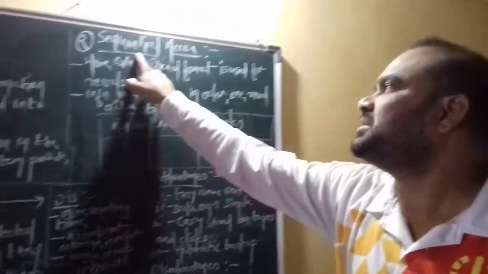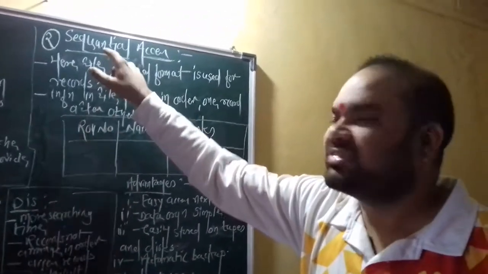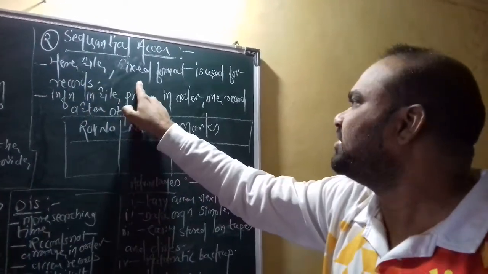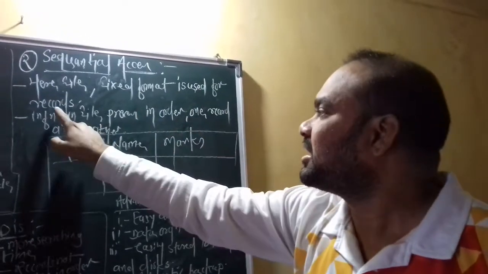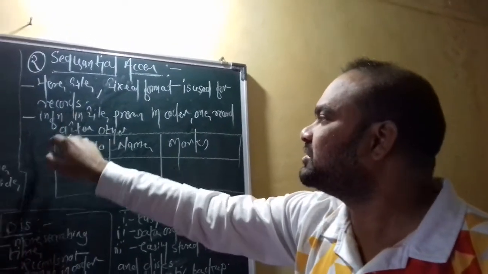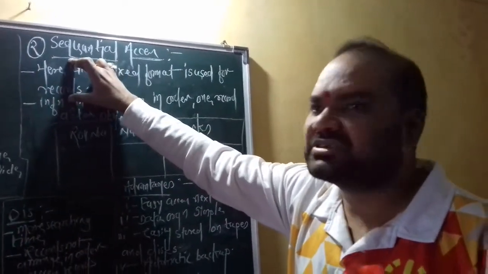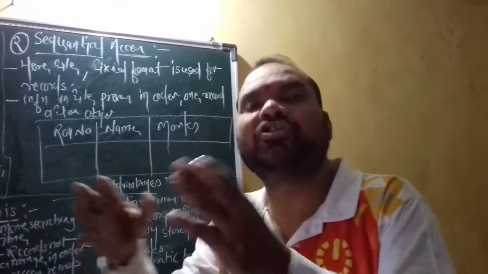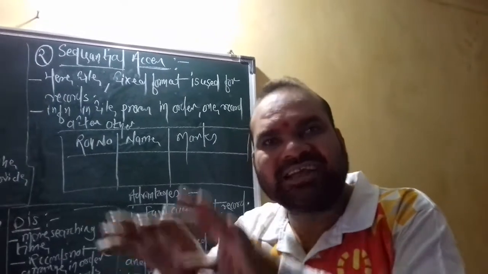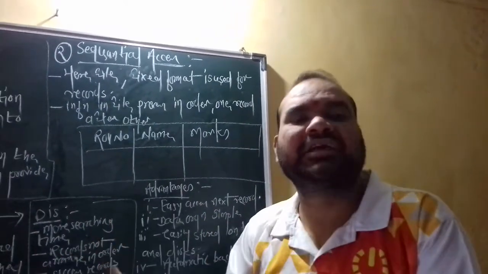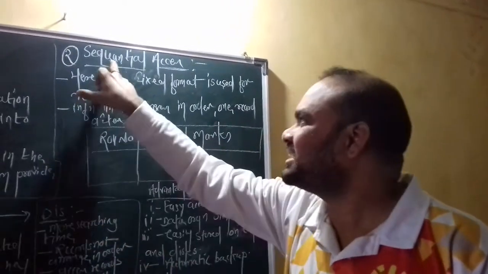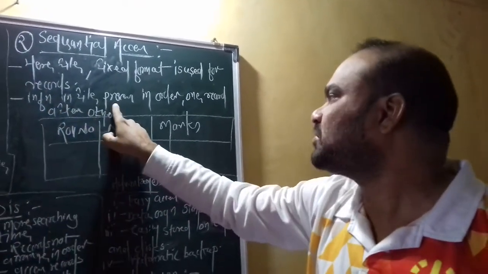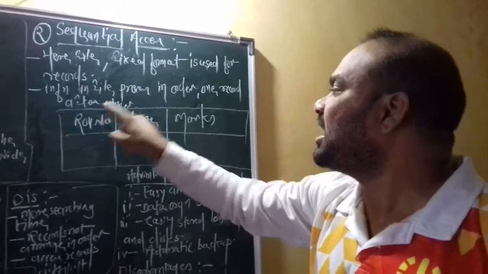Now the second method is sequential access. What does sequential access mean exactly? Focus here: a fixed file format is used for records. Whenever we use sequential access, the files are in a fixed format, a fixed file structure, and that is exactly sequential. Second, the information in the file is processed in order, one record after another.